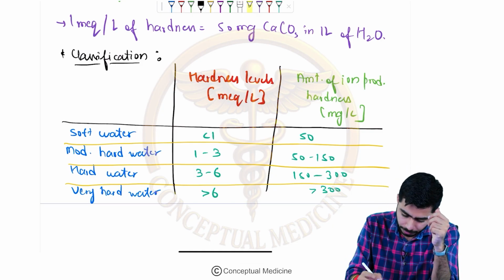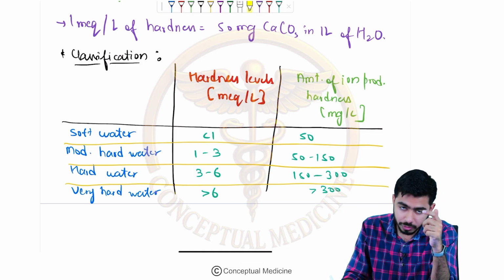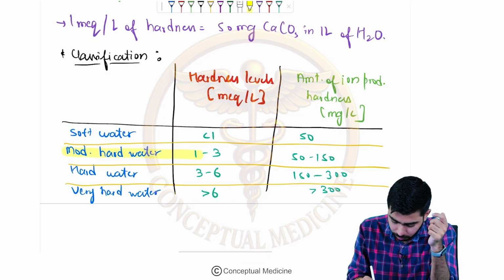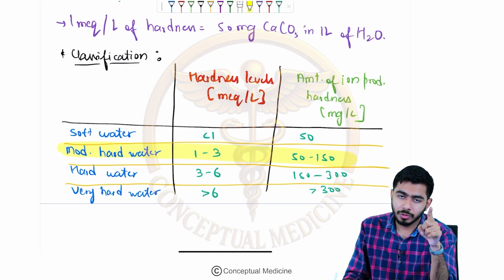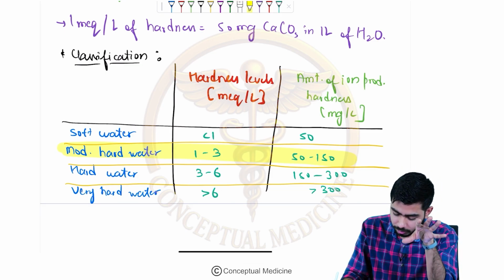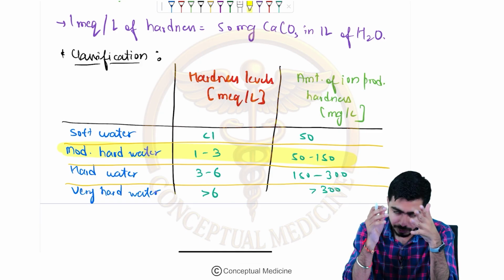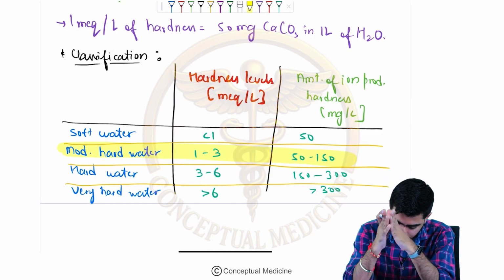For drinking water, what kind of water you are drinking? Moderately hard water is adequate for drinking, guys, not the soft water. Okay, don't go with that rule. Moderately hard water, 1, 2, 3, if it is there, between 1 to 3 hardness is there, then this is called as a drinking water.